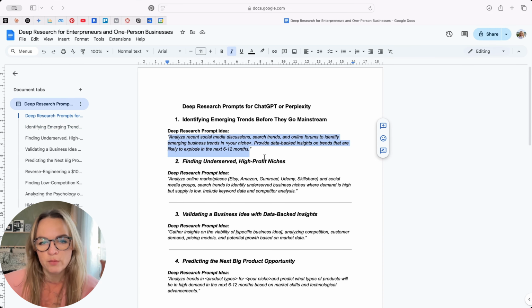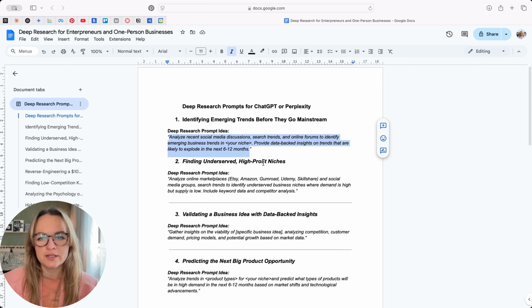So when I was thinking about this one, I understand the value of finding the trends before they go mainstream, like we all do. But at the same time, I understand also that a lot of trends are coming from social media, from TikTok and from different kinds of discussions, right? And I personally try to cultivate quite a minimalistic relationship with my devices. I don't spend privately a lot of time on social media. I do this for my business, but that's a totally different thing, right?